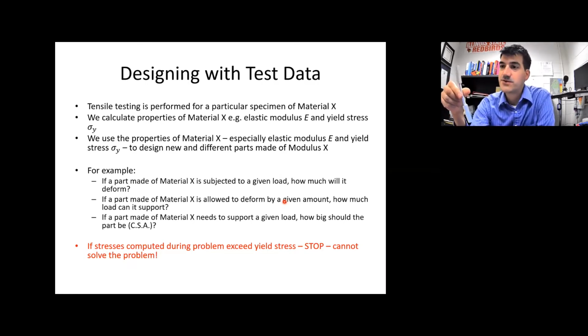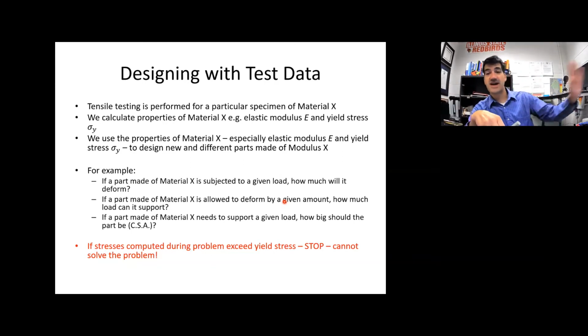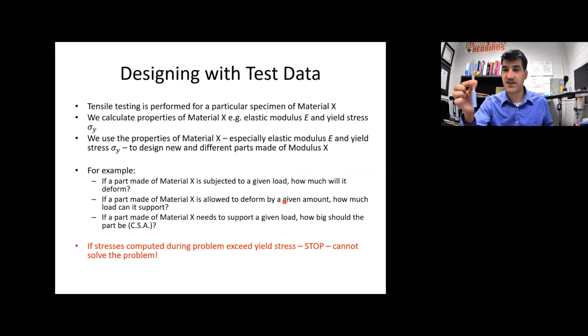So we can do the testing on this specimen of aluminum 6061, and then I can go design a totally different part for a totally different application, and I can use the intrinsic parameters like the ultimate tensile strength, the yield strength, the elastic modulus, and things like that to design my brand new part that looks nothing like this.